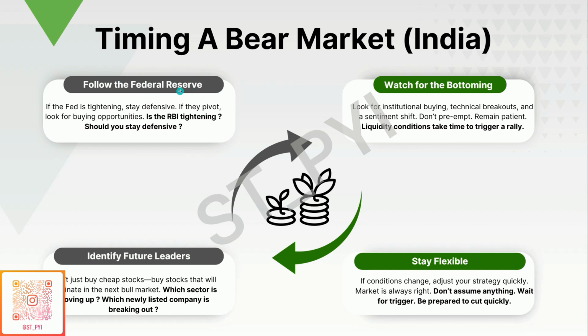Number one, follow the Federal Reserve, which means follow the Reserve Bank of India. If the Fed is tightening, stay defensive. If RBI is tightening, stay defensive. If they pivot, look for buying opportunities. You have to ask yourself, is the RBI tightening? Should you stay defensive in the current time? See, the answer for me is pretty clear. I'm looking for buying opportunities.